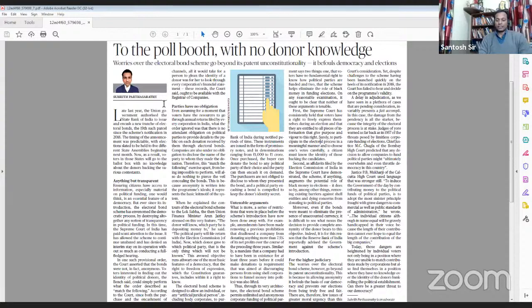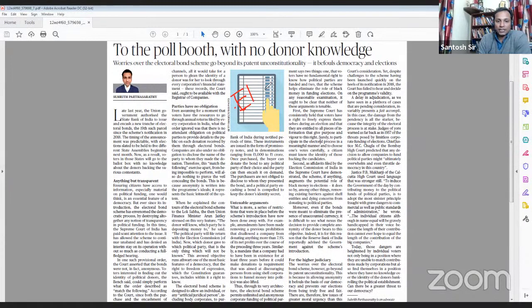Just one second, let me just share this editorial. Okay, yeah, so I hope this editorial is visible. The topic of the editorial is electoral bonds.